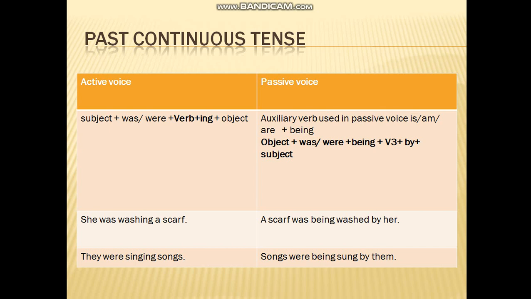What rules do we have? The auxiliary verb used in passive voice is was, were plus being. Object plus was, were plus being plus verb third form. It is followed by "by", and then we have a subject. A scarf was being washed by her. Songs were being sung by them.